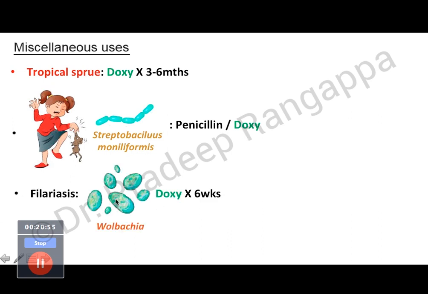I think this is a very interesting area, filariasis, which is a very difficult condition to treat. So there is this organism called Wolbachia. This acts as an intermediate bacteria that is needed for the filaria to complete its life cycle. So doxycycline is effective against this Wolbachia. By eliminating this bacteria, you can cut the life cycle of filaria, and it has been found to be effective. So they have used doxycycline for 6 weeks to eliminate this Wolbachia, which acts as an intermediary for completing the life cycle of filaria.